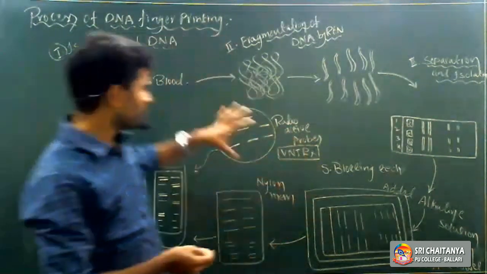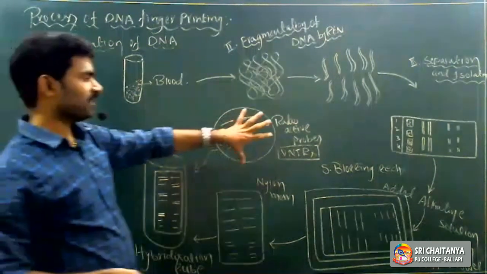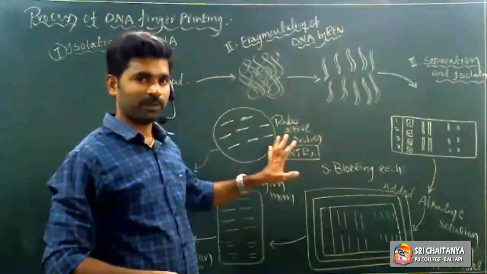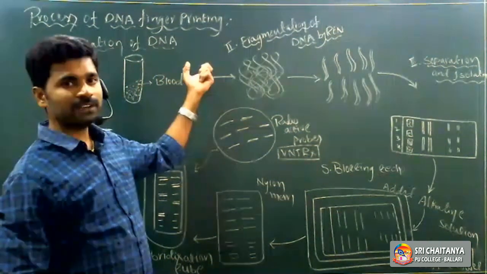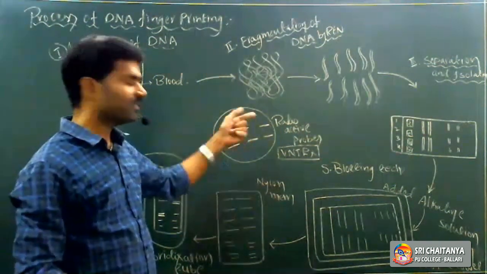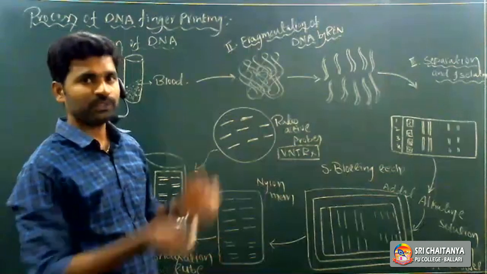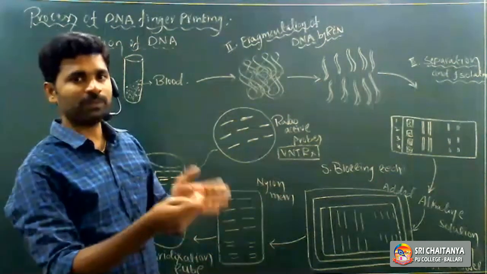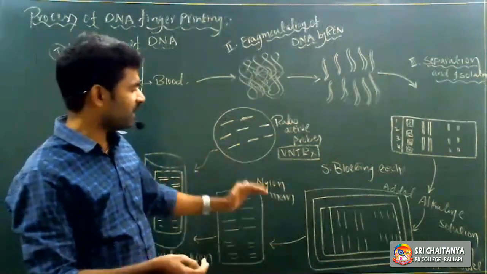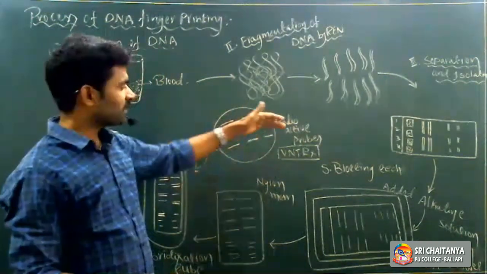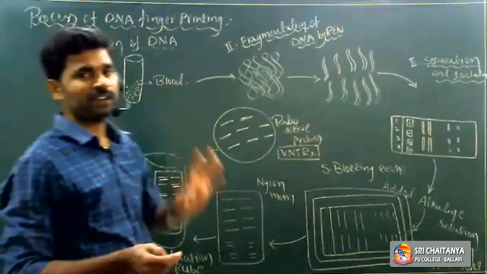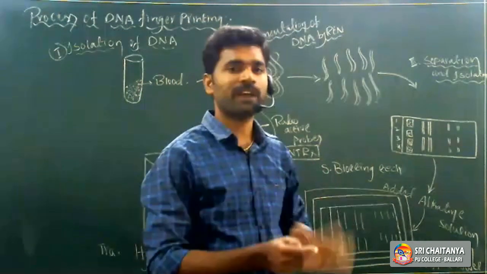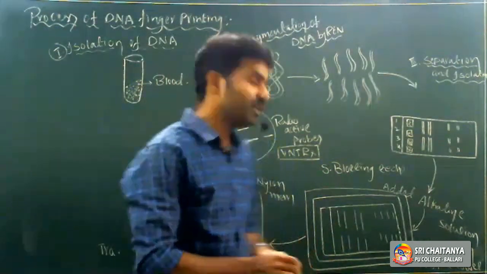In one set, for example, there are 6 VNTRs. The genetic material collected in the crime area also has 6 VNTRs in the first chromosome, in the second chromosome, and like that in each and every chromosome the VNTRs match. If the suspected person's VNTRs match the crime area genetic material, he is considered a criminal, right?